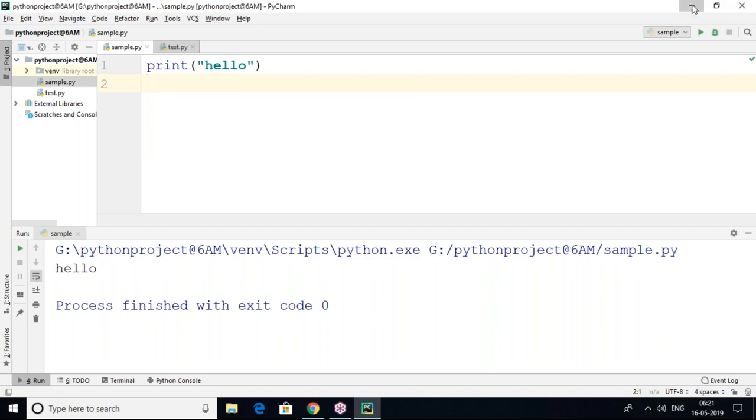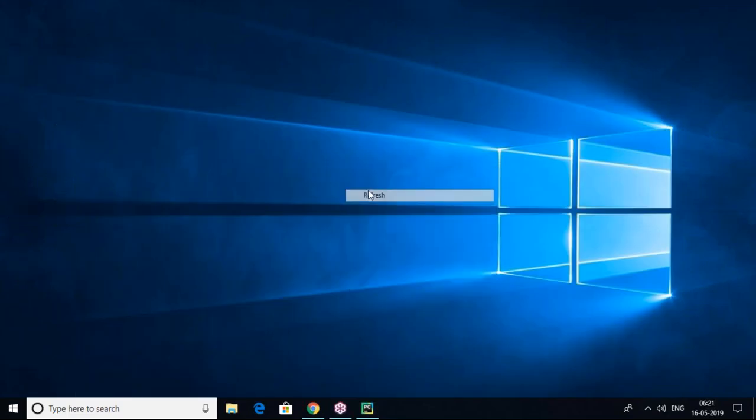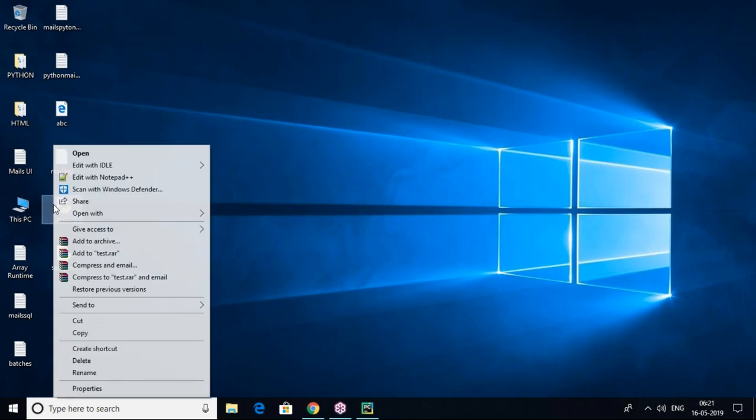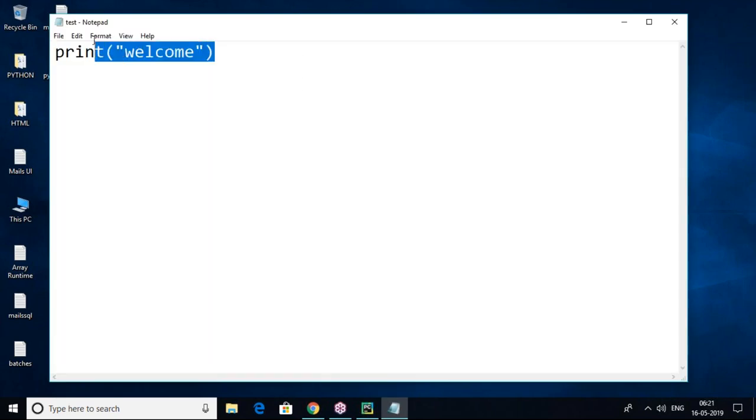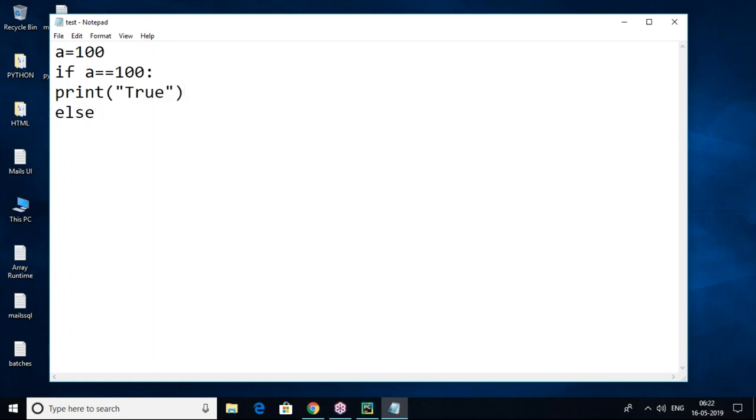So why is Notepad not recommended? Suppose I write the code in Notepad. For example, I want to open test.py with Notepad. I'm writing simple logic. A value 100, and an if condition: if A equals 100, this is a conditional check. After checking the condition, I want to print true. Then the else part, print false. This is my code.